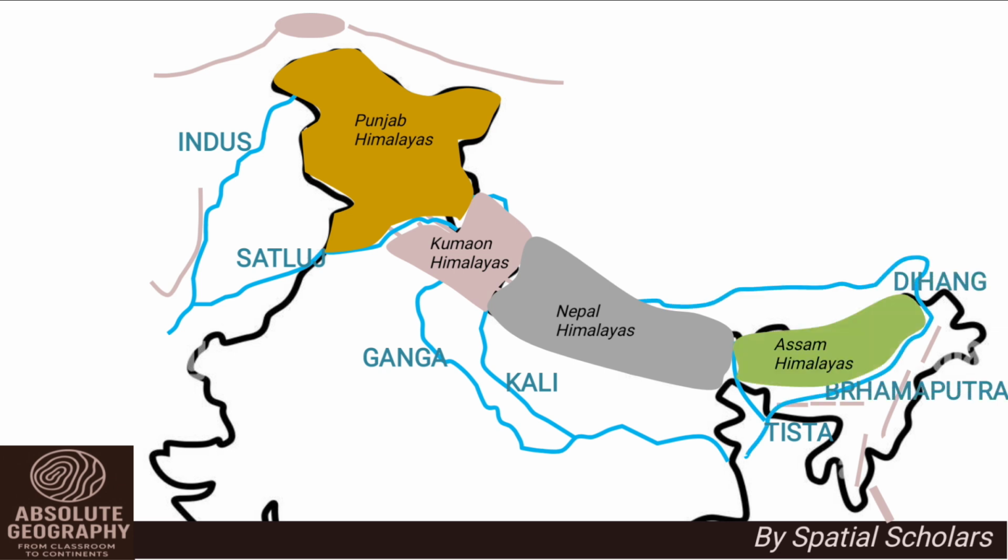This region covers parts of northeastern India. It is characterized by heavy rainfall, dense forest, and highly dissected terrain. So, this division is simply a more detailed way of studying the same Himalayan system based on river boundaries.